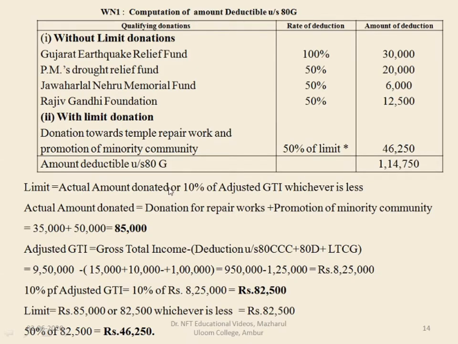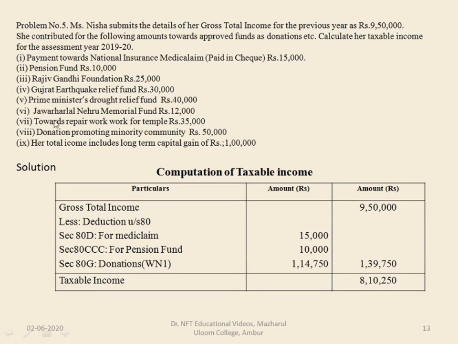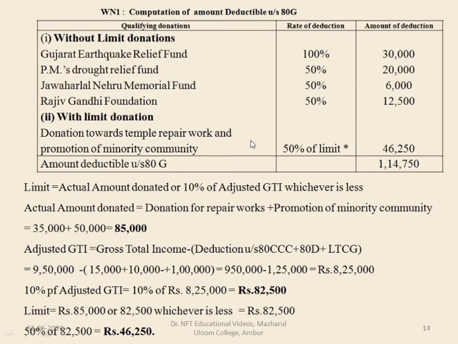So donation towards temple repair work is 35,000 and donation for promoting minority community is 50,000. So 35,000 plus 50,000, if you add up, you get 85,000. This is the actual amount donated.